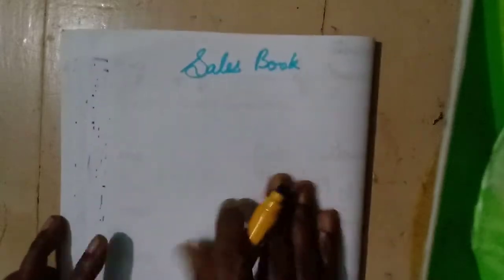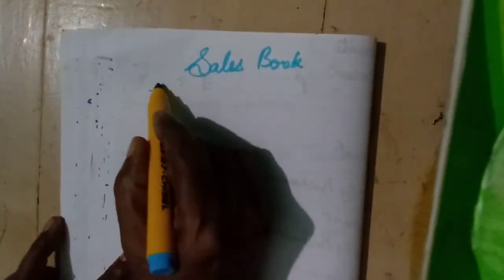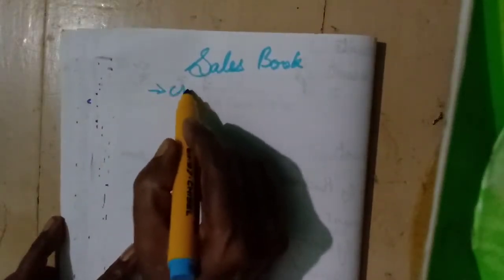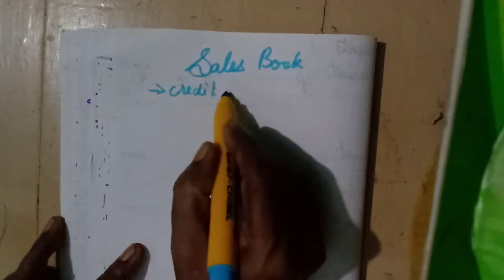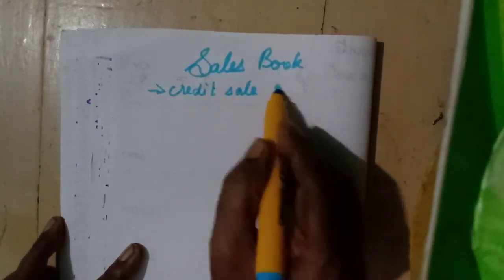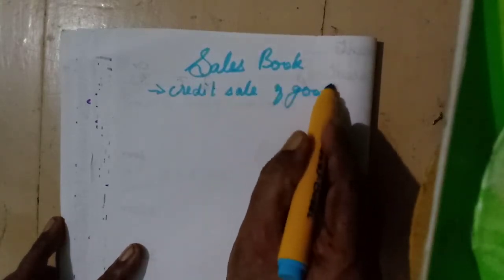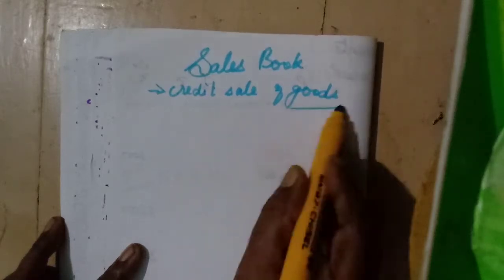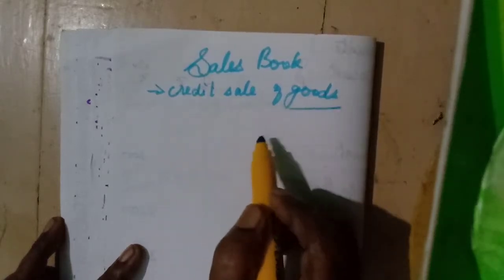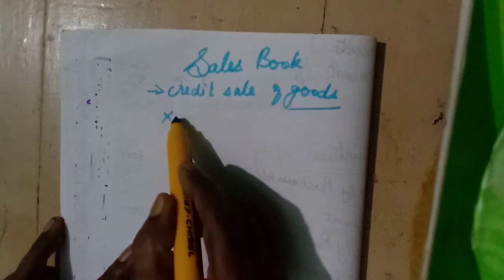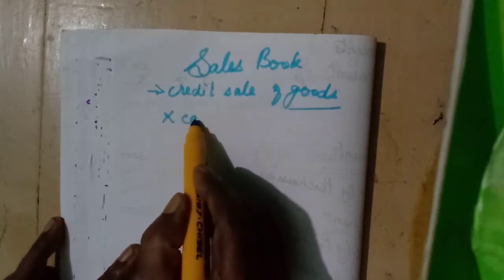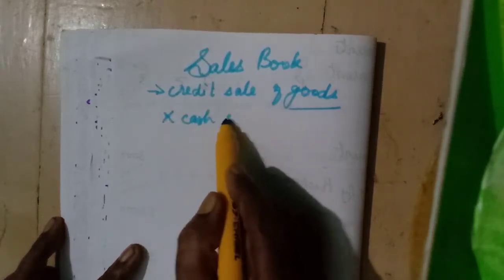So in the sales book, we will enter only the credit sale of goods. We are entering only the credit sale of goods. Credit sale, so cash sale of goods will not come, isn't it?